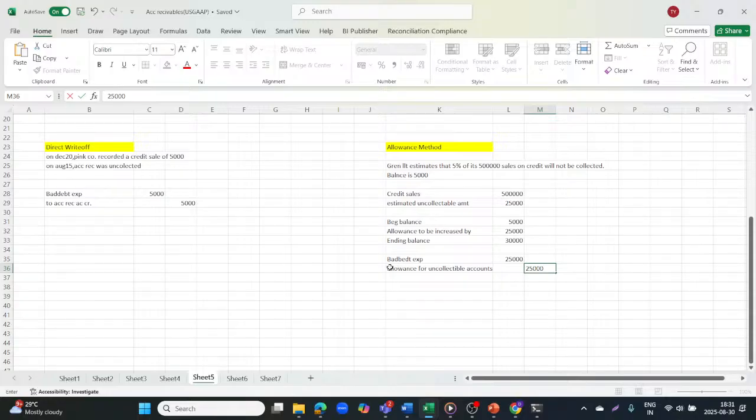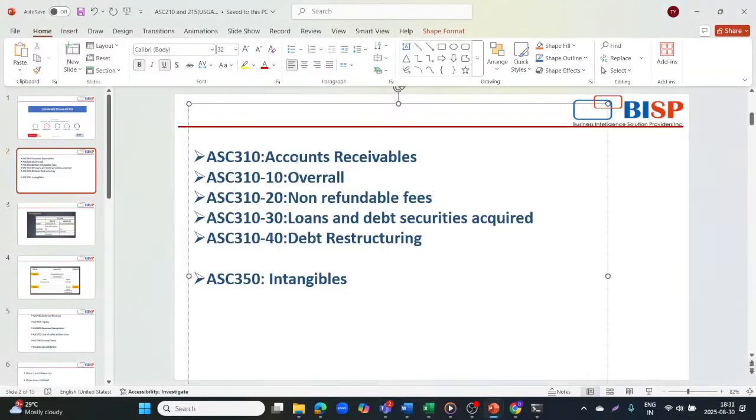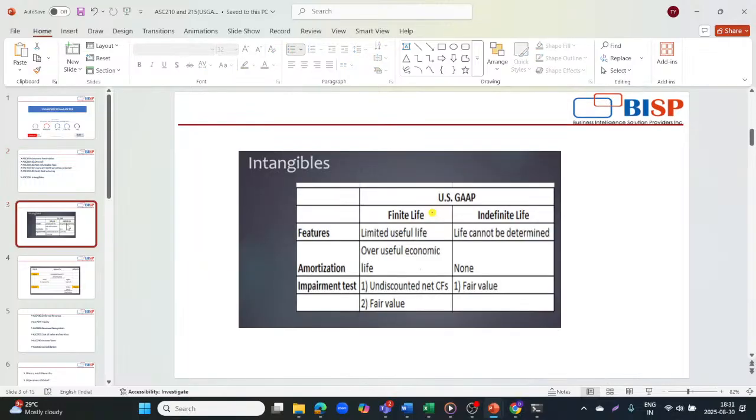Okay, so this was our accounting standard codification 310, that is accounts receivable. Now we'll see intangibles. Now intangibles include goodwill. So it can be goodwill, evaluation of goodwill, intangibles, impairment of goodwill. All those things will come under accounting standard codification 350. This standard provides guidance on intangible assets, including the initial recognition, subsequent accounting, and impairment testing for assets such as goodwill and other indefinite-lived intangibles like trademarks.